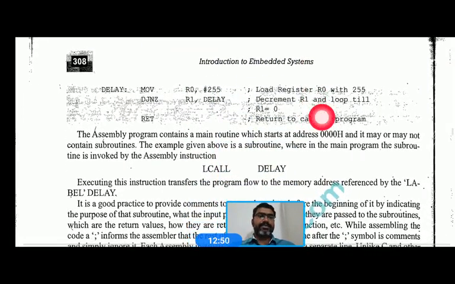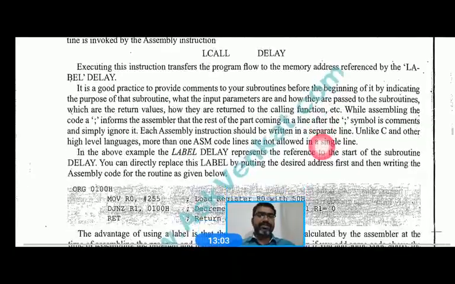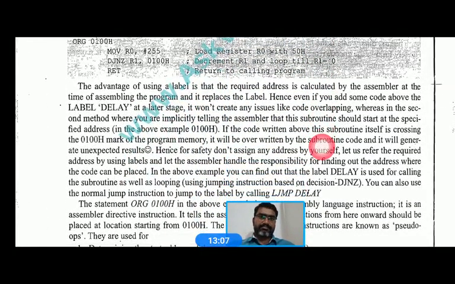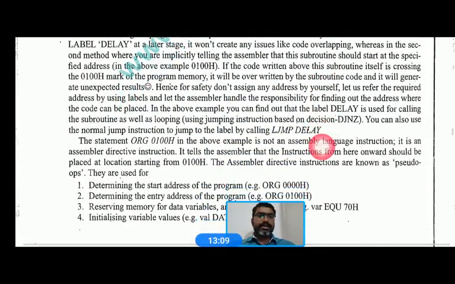Such as we have here the example DJNZ R1, comma, delay. Here, delay is a label, DJNZ is an opcode, MOV is an opcode, and R0 and #255 are the operands, right? So this you have already studied, right? I do not need to explain much about it here.